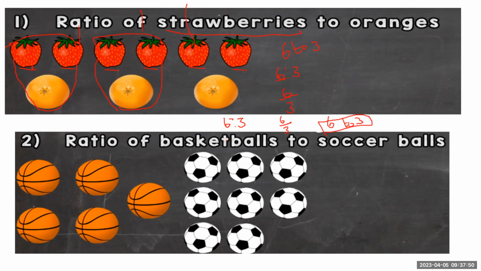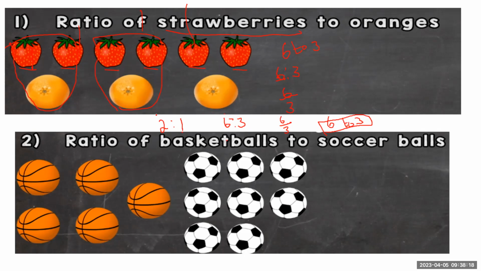Now, a ratio can be simplified. If we're going to simplify a ratio, we ask: is there any common value that can go into 6 and 3? What is that value? It's 3. And then we ask, 3 goes into 3 how many times? So a simplified version of this is going to be 1 is to 2. 3 into 3 goes 1 time, and 3 into 6 goes 2 times.